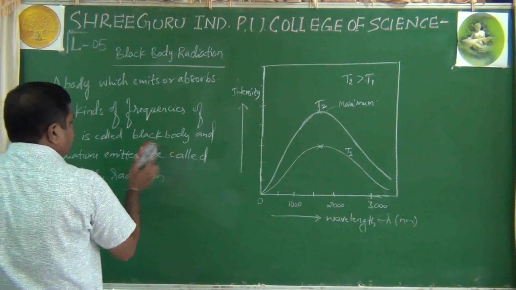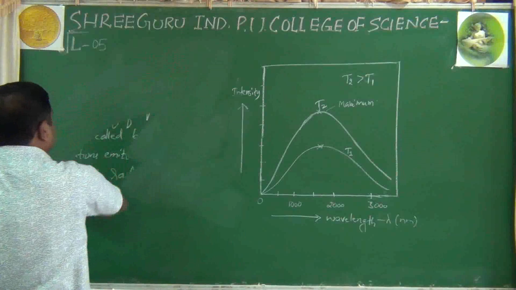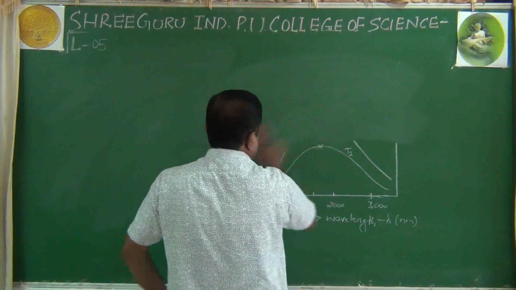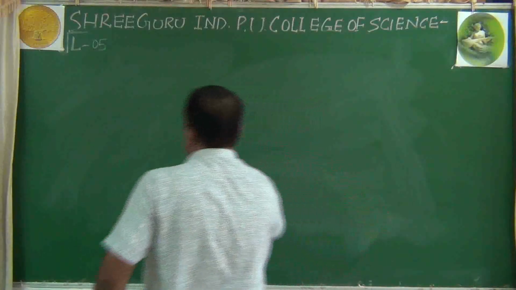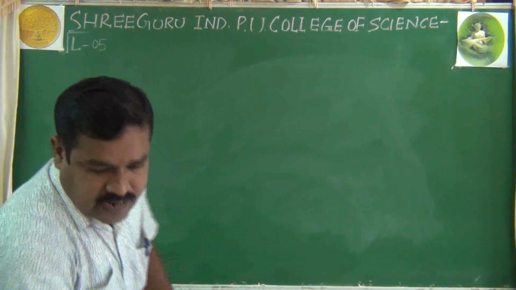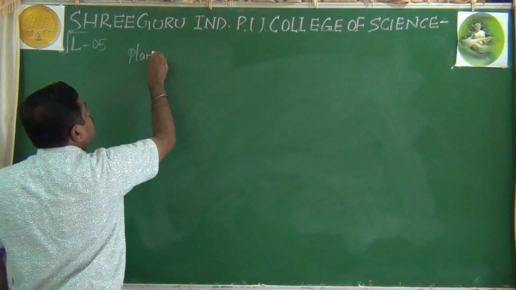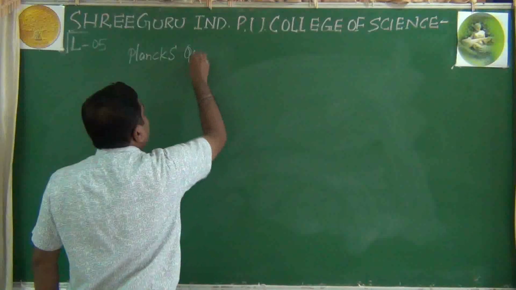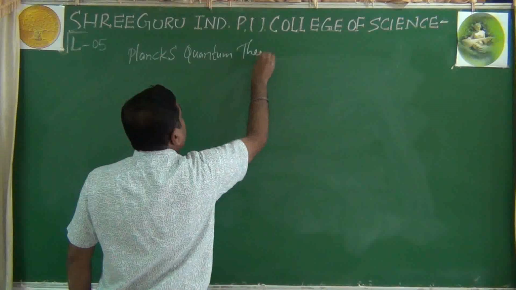After the electromagnetic spectrum of the black body and the conclusions from the black body radiations, now we will go for Planck's quantum theory.